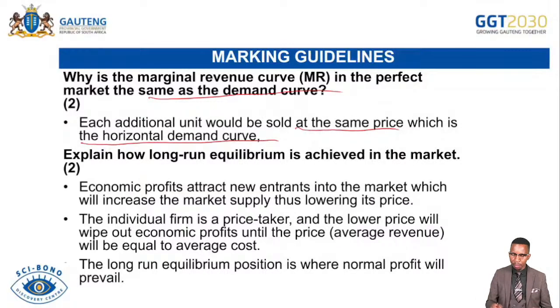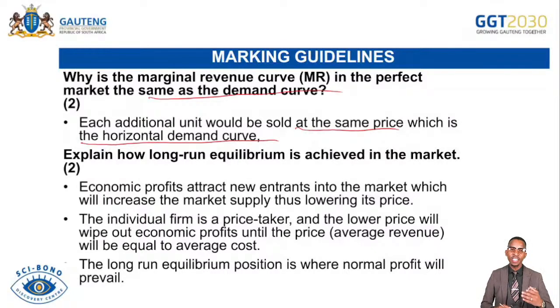Explain how long run equilibrium is achieved in the market. Economic profits attract new entrants into the market. We know that if in the short run firms are enjoying economic profit, that attracts the entry of new businesses into the market, and as new businesses are attracted, the profit that was enjoyed will be reduced because there will be a high level of competition for the existing firms caused by the entry of new firms. As new firms enter the market, they increase the market competition.